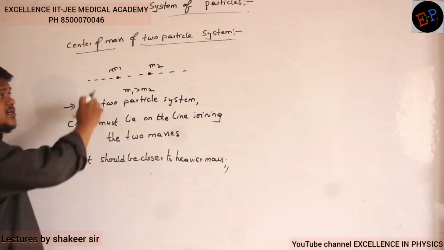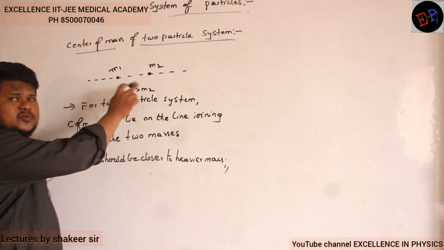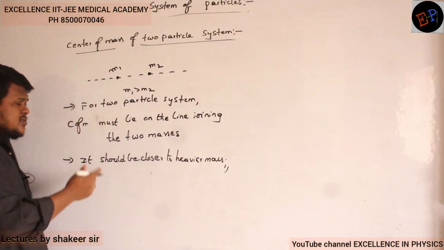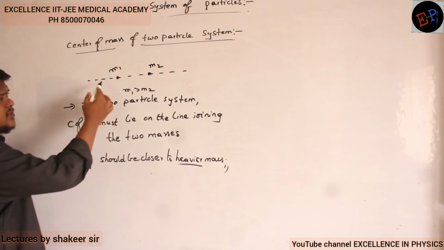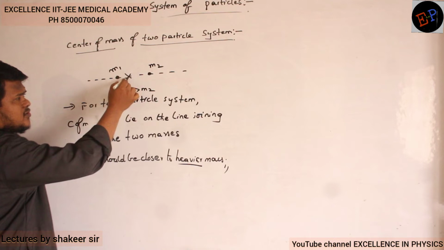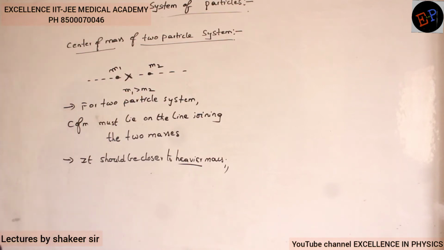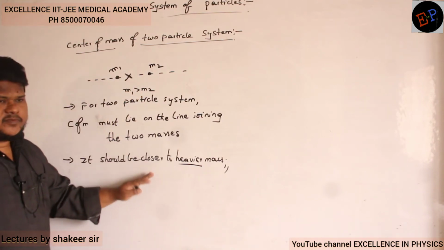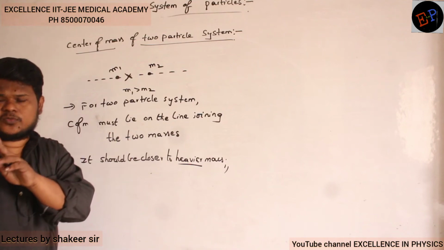Center of mass must lie on the line joining these two masses, and it should be closer to which mass? It should be closer to the heavier mass. Out of these two, which is the heavier body? m1 is the heavier body, so center of mass will be closer to m1. These are two points which you should always remember in the case of two particle system.